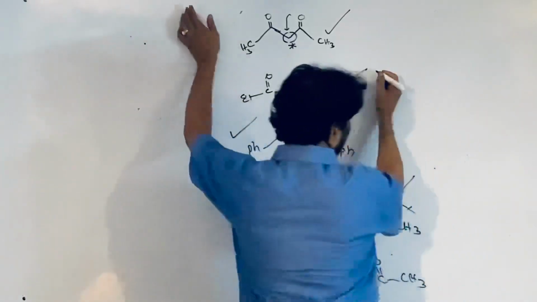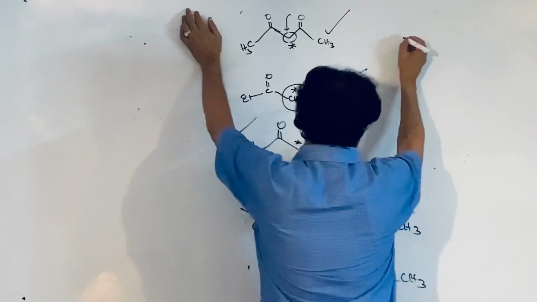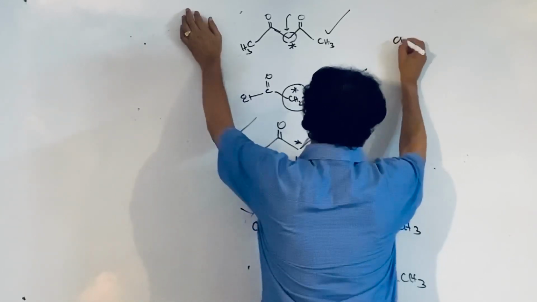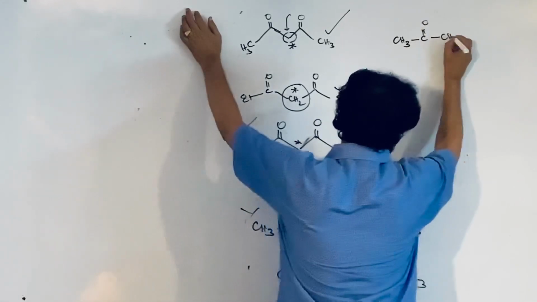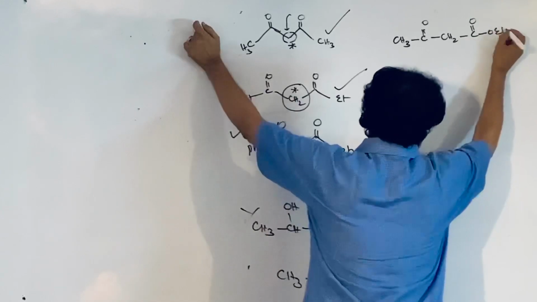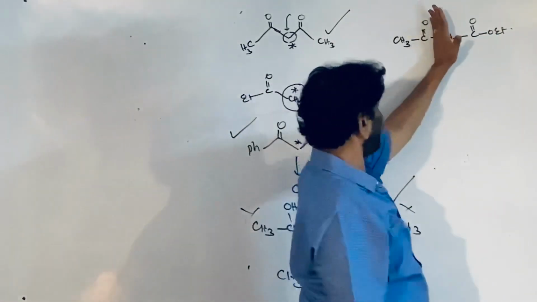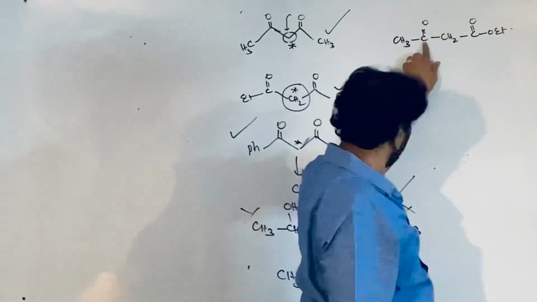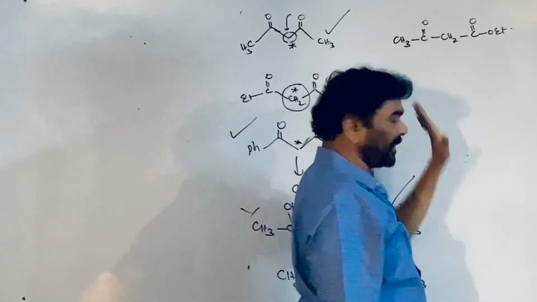But let me take the other example, that I have taken yesterday also, ethyl acetoacetate. See, structurally, this is satisfying your methyl ketone functional group, ester functional group, methyl ketone, therefore it is satisfying.